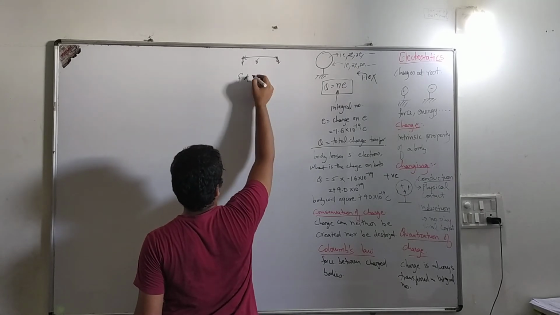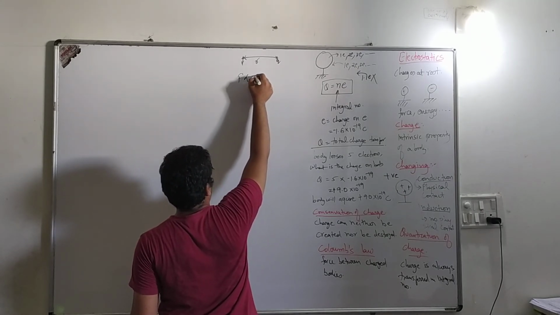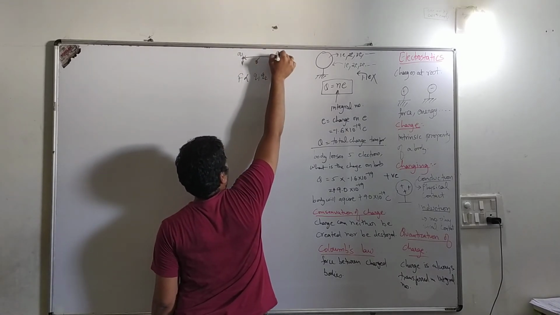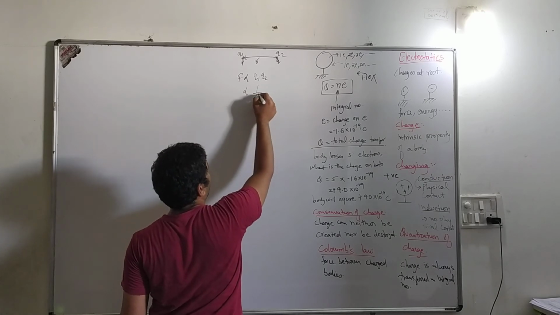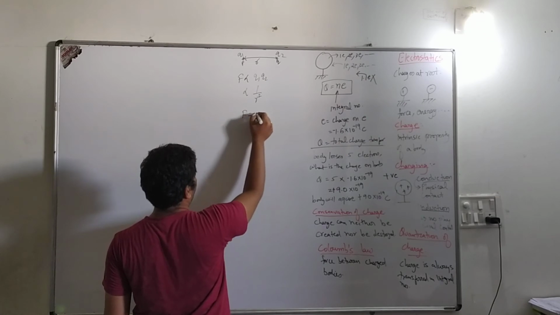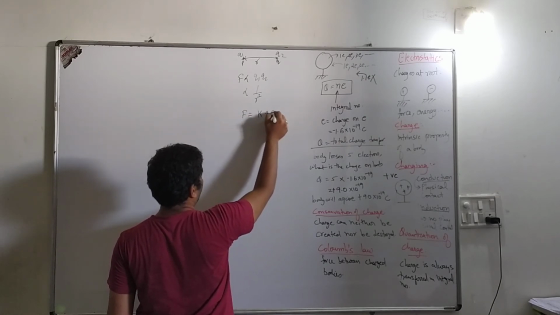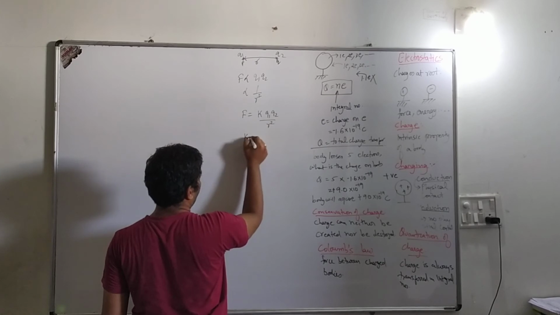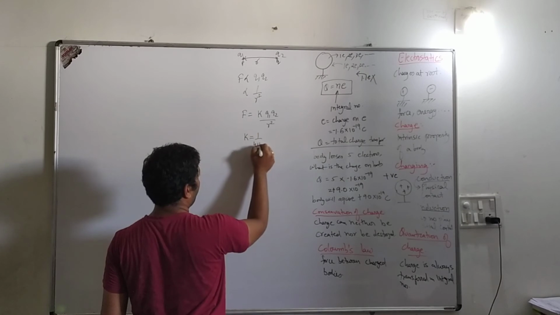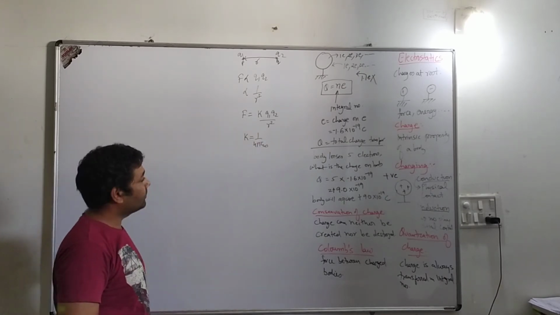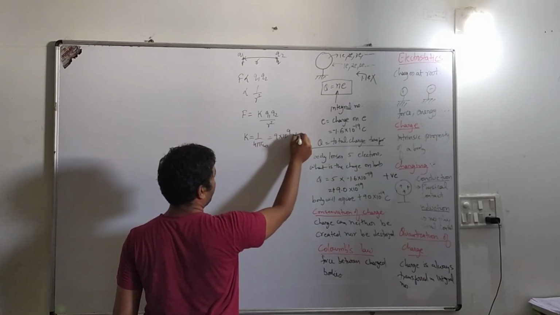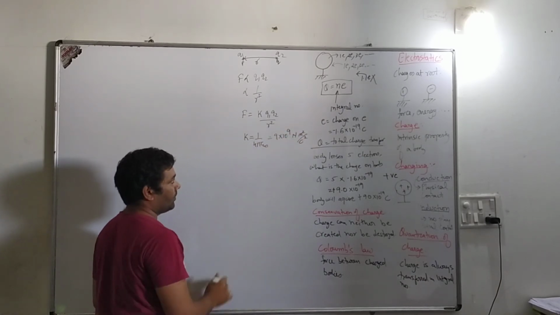So the force of interaction between the charges will be proportional to the product of the charges. Let's say charges are Q1 and Q2. It is inversely proportional to the square of the distance between them. Combining these two factors, we get F is equal to K Q1 Q2 by R square, where K is the constant of proportionality. Its value is 1/4 pi epsilon naught. Numerical value is 9 into 10 to the power 9 Newton meter square per Coulomb square.